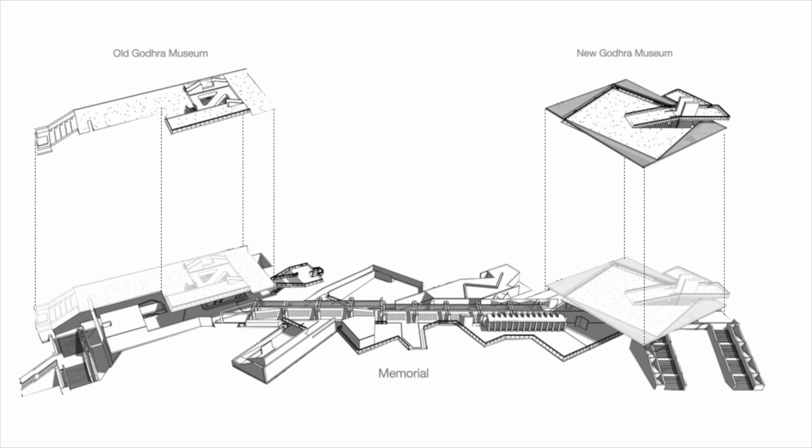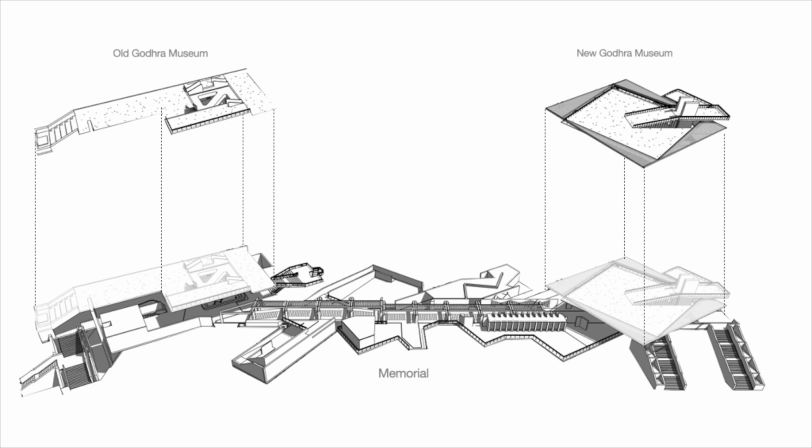So the project is Musorial, museum and memorial. A museum is a place where something is built or done to remind people of an event or a person, and that becomes the museum of the city of Godhra. And the memorial is something that is built or done to remind people of an event or a person, so that becomes the Godhra incident of 2002. That's how these two combine and become the complete Musorial.